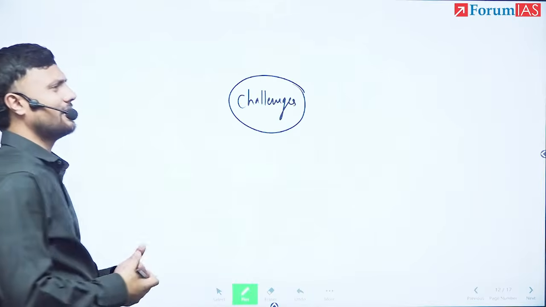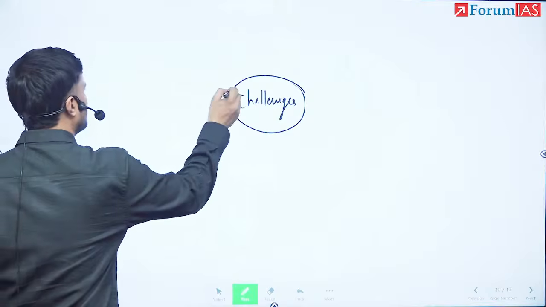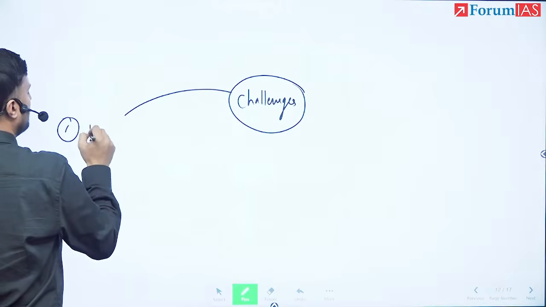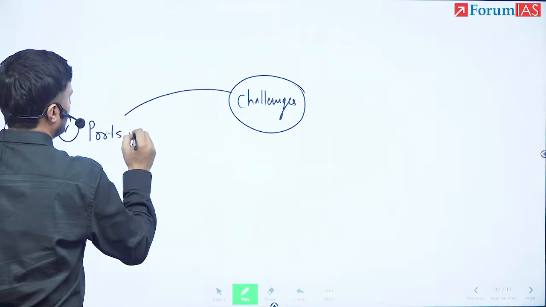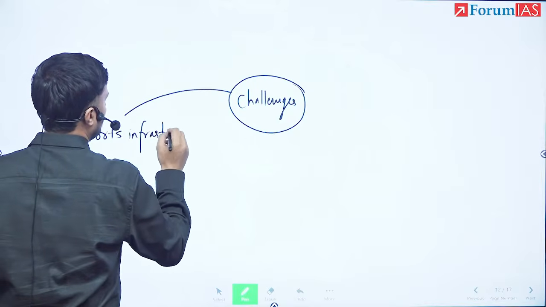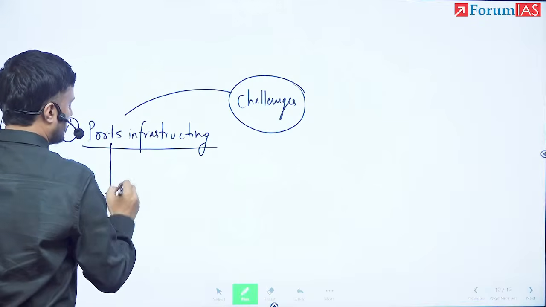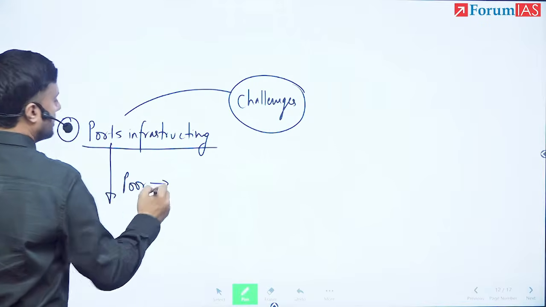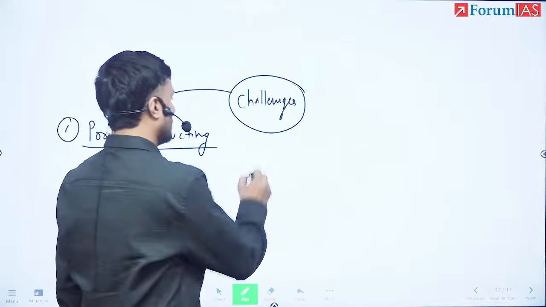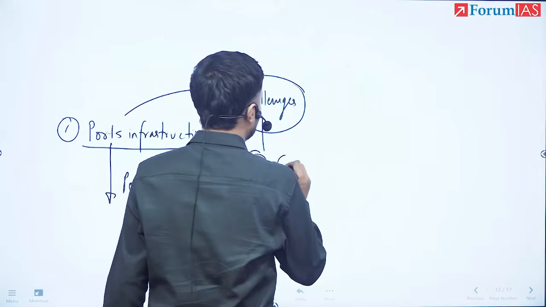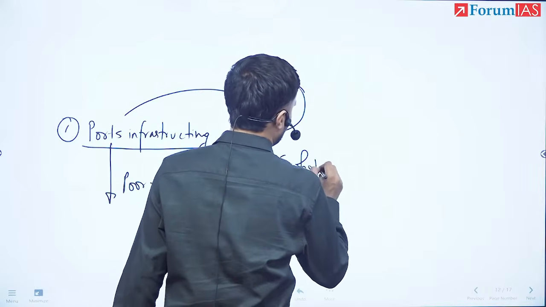Here the challenges are multifold. First important challenge is that the ports' infrastructure still lacks capacity when it comes to loading and unloading time. So this is still very poor compared to Western nations' ports infrastructure. Second, we can talk about geopolitical conflicts.